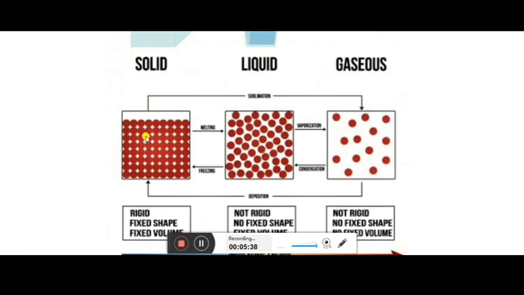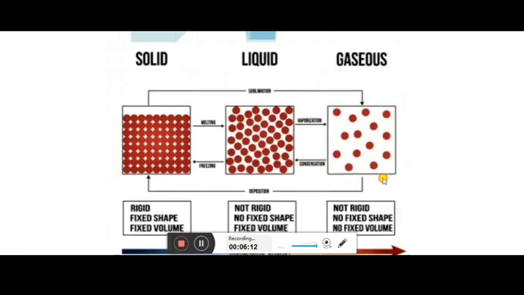The molecules are very closely packed, with very little space between the molecules, known as the intermolecular space. In liquid, the molecules are a little far apart, and there will be more intermolecular space. In gases, the molecules are very far apart, so the spaces between the molecules will be maximum.